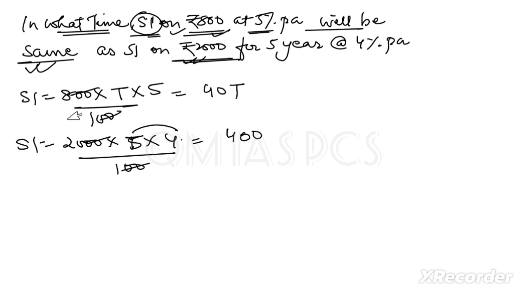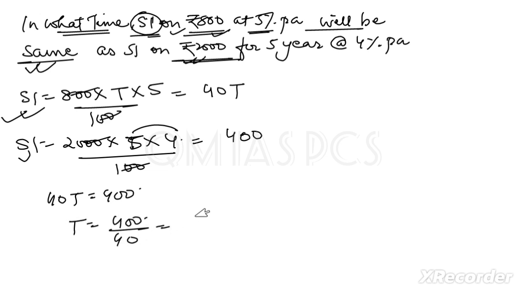So the condition given is that both SIs should be the same. So we can write 40t is equal to 400. We can compare both SIs. So t is equal to 400 divided by 40, so it will be 10 years. It was a very easy question. What we followed here is the simple method, PRT divided by 100, and just the condition given in the question.